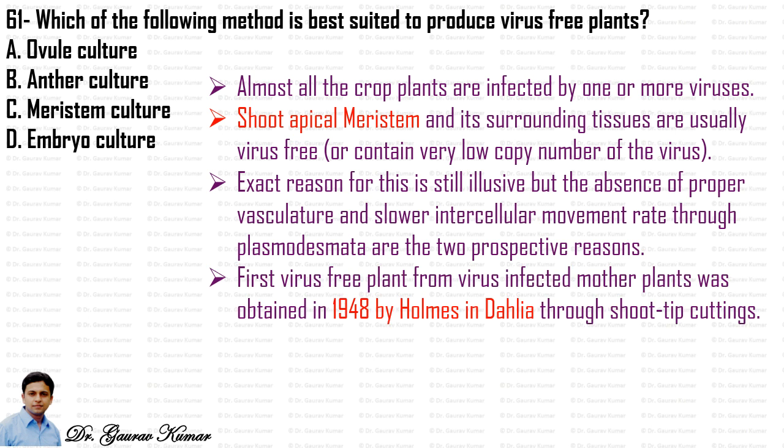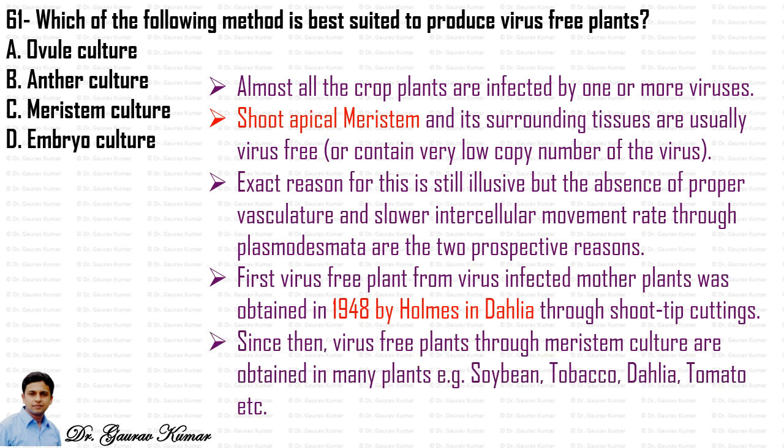The first virus-free plant from virus-infected mother plant was obtained in 1948 by Holmes in Dahlia through shoot tip cuttings. Since then, virus-free plants through meristem cultures have been obtained in many plants, for example soybean, tobacco, Dahlia, tomato, etc. So the answer to this question will be C, that is the meristem culture.